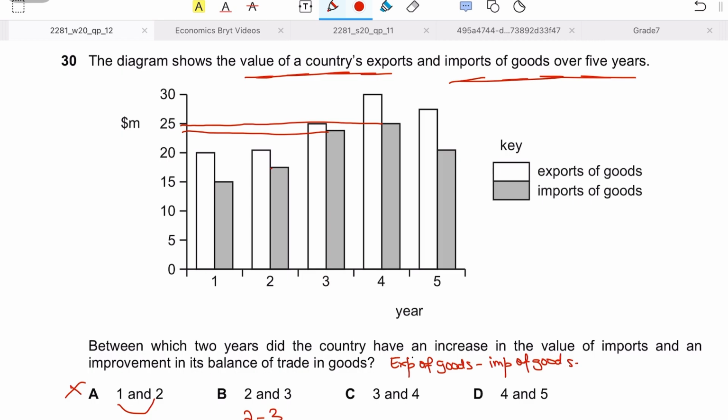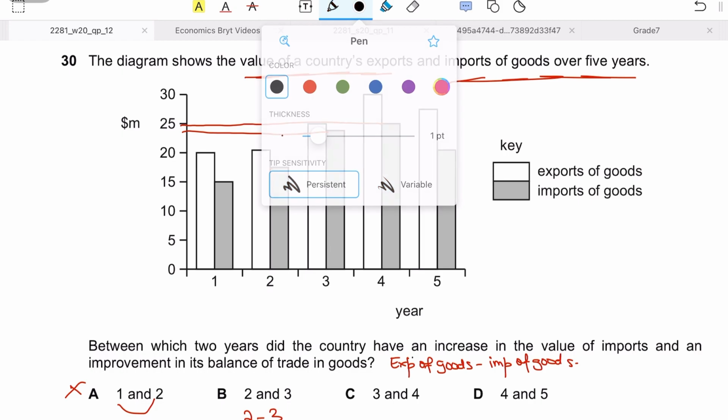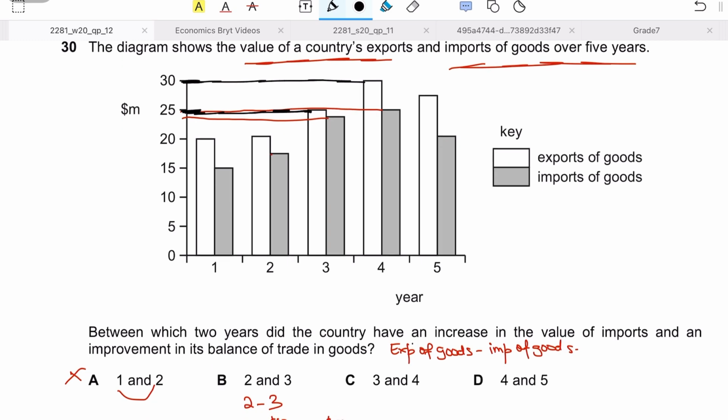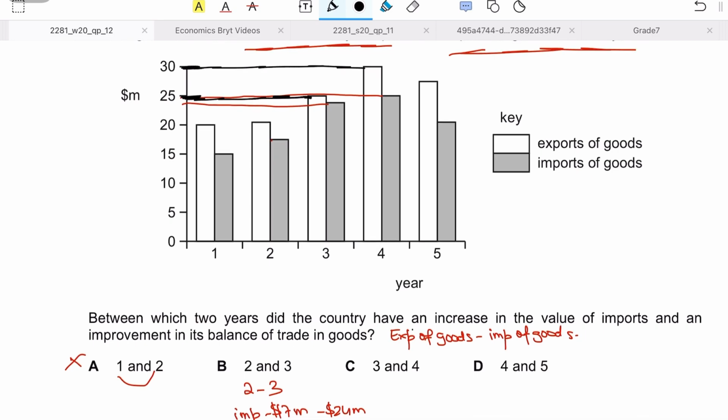But we can see that the exports have significantly increased, surpassing the increase in imports. Your exports in year 3 were approximately 25 million or even 24 million, but your exports in year 4 are close to 29 or 30 million, right? So there's a big jump. Even if you calculate this numerically, it will obviously show an increase in your surplus, which means that your answer should be C for Charlie, that is year 3 and year 4.